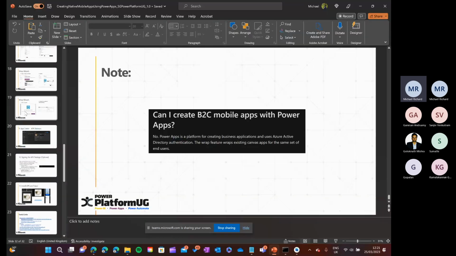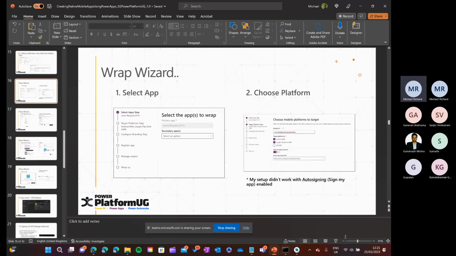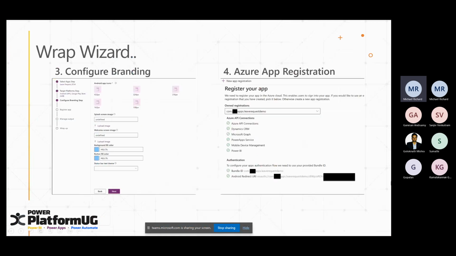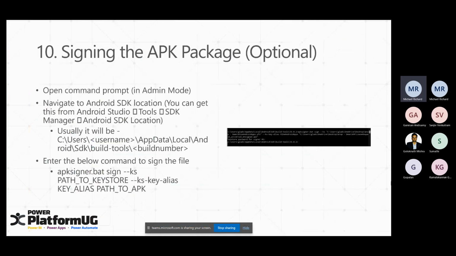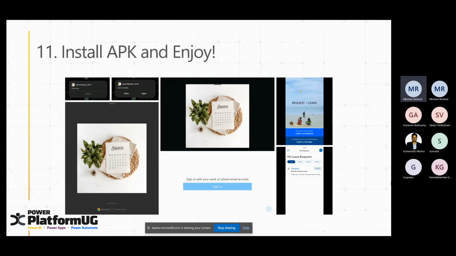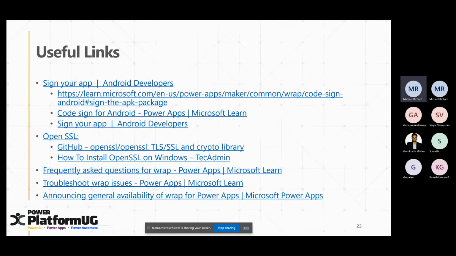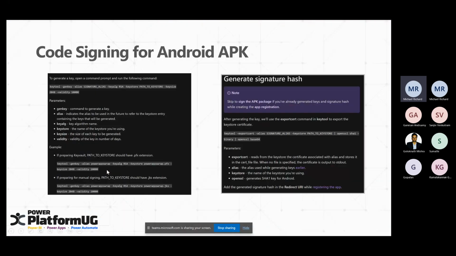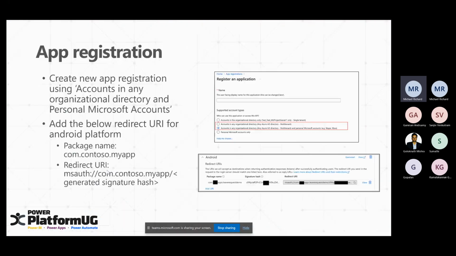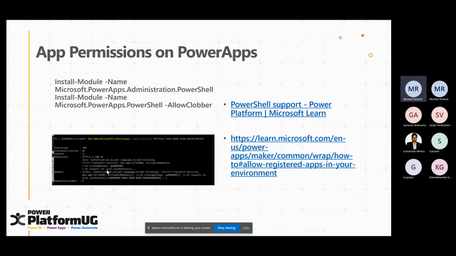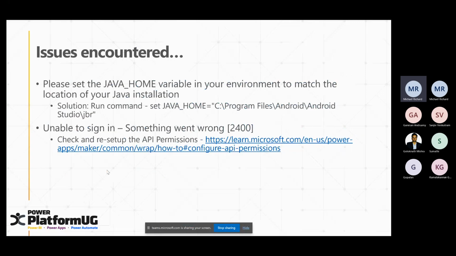So going back to my deck, we have seen all this: wrap wizards, releases, signing the package, and you can just install and see how it works. There are also some links on how to do the signing. If you want to use Google signing, you can see how to use Android Studio, how to do the Google Play signing, Play Store signing. And there is some troubleshooting which you can also check, and some more helpful slides. If you want to do any manual setup, you can try this.